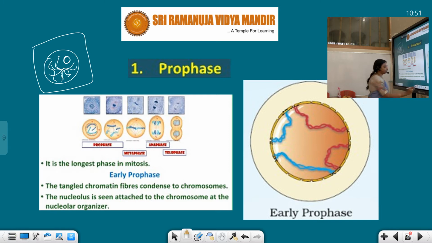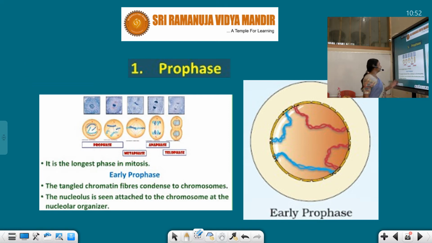The chromatins are in a thread-like, network-like manner. So if you see, the tangled chromatin fibers condense to chromosome. That means the chromatin network which is present in the nucleus starts condensing and becomes short, and then it is considered as chromosome. The thread-like structures become condensed in size, and they are considered as chromosomes. And the chromosome structure we remember: two arms are there, and in the middle the centromere is present.